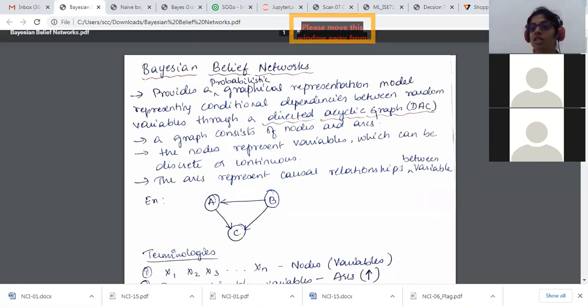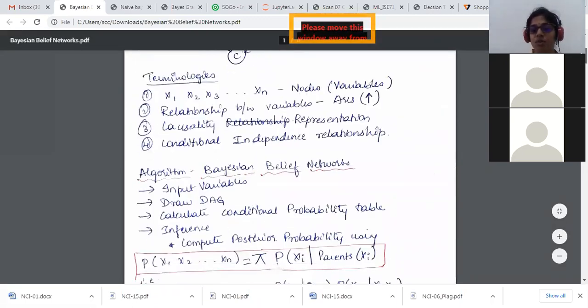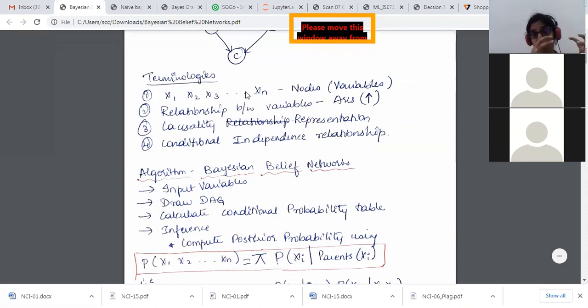What are these terminologies? I have a few terminologies that I've specified. X1, X2, X3, and so on up to Xn are nodes. I have all the nodes scattered up to Xn, which are my variables. The relationship between variables are normally the arcs. There is something called causality representations, the directions. You have an arc, the direction, which tells there's some relationship between these two variables, the causality relationship.